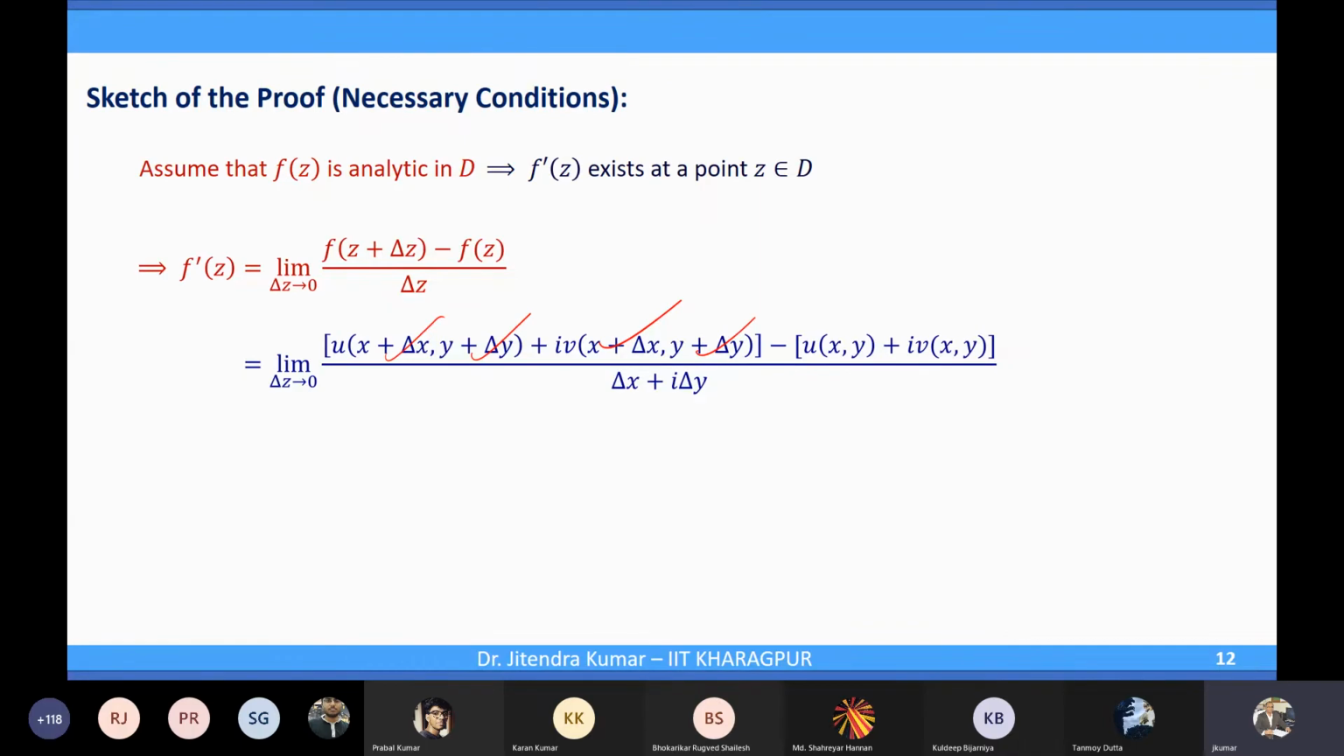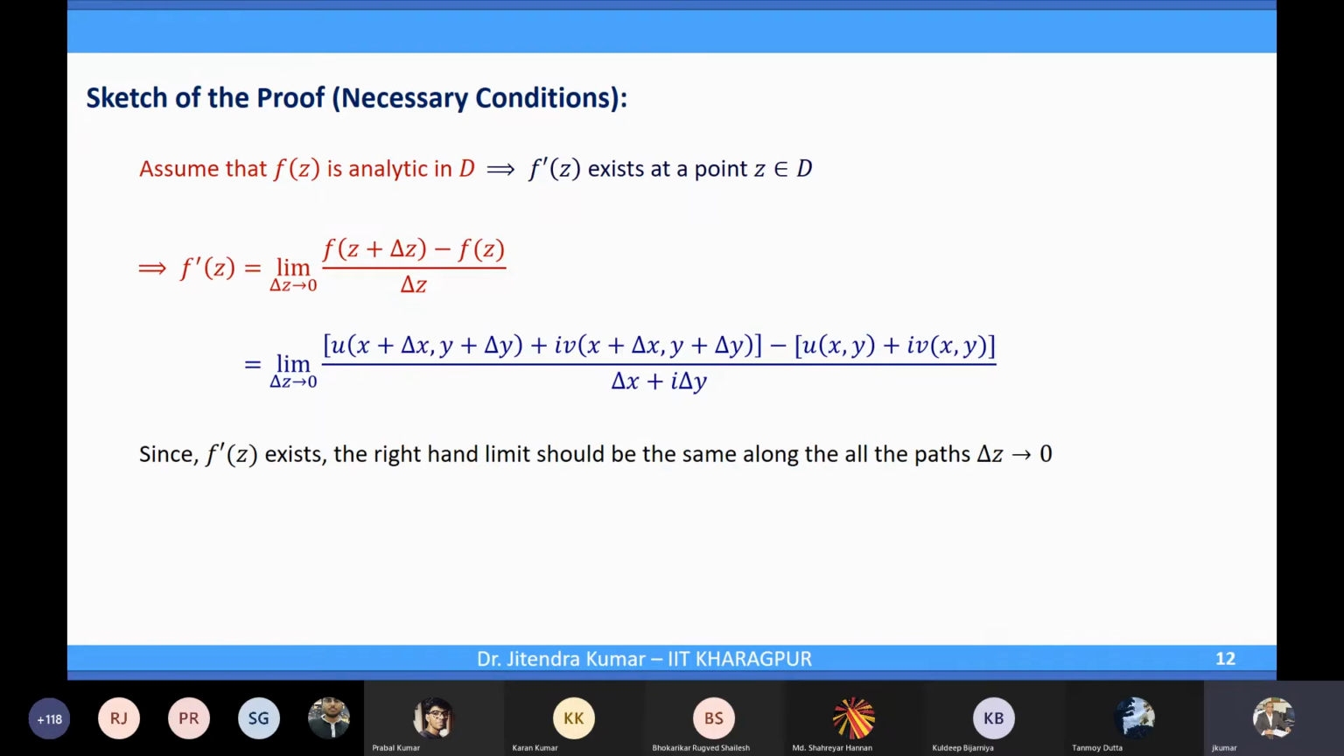And then we have the minus f(z) as u_xy plus i v_xy, right? So all these we have converted into x and y form. Wherever delta z is delta x plus i delta y, and z is x plus iy, and so on. Since this f prime z exists, the limit should be the same along all paths, right? If this limit exists because the function is differentiable, then whatever path you take which approaches delta z to 0, it should be the same along any path.